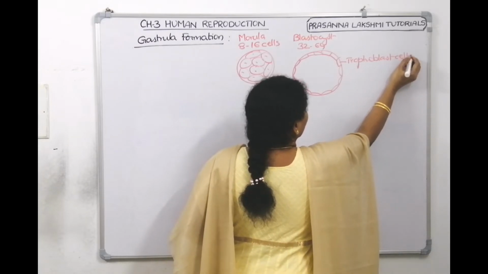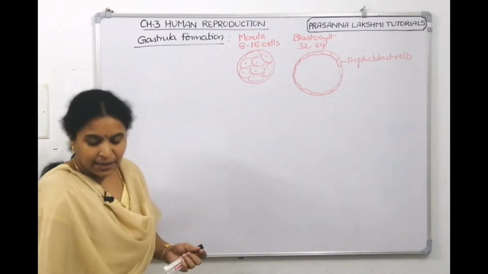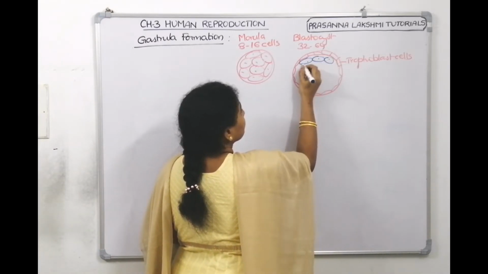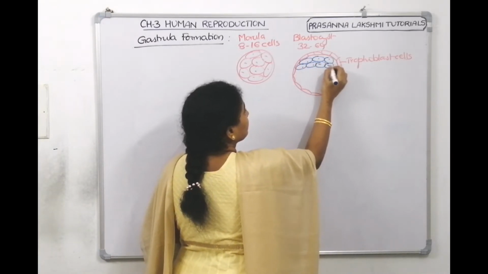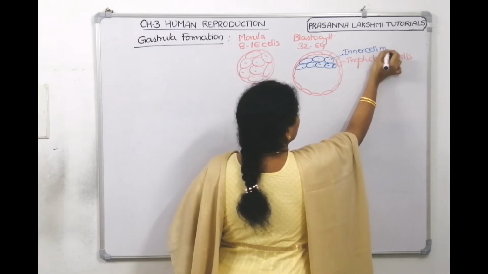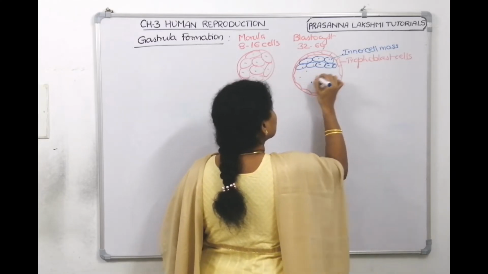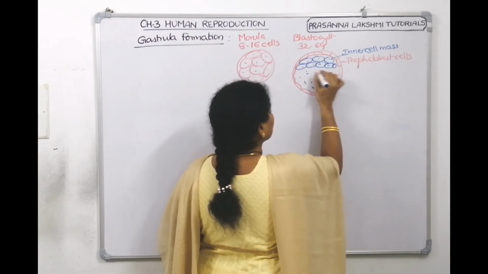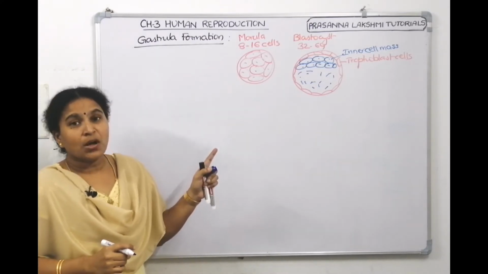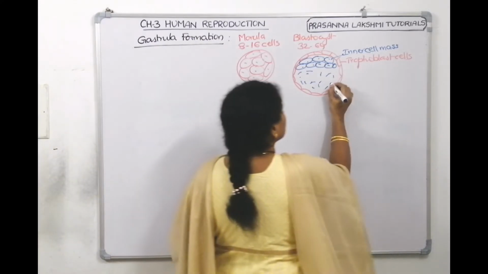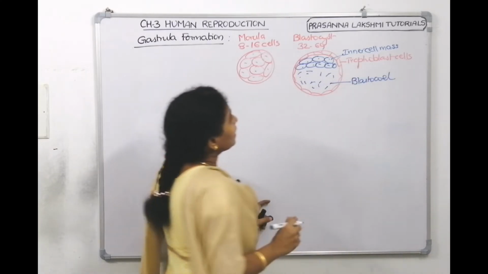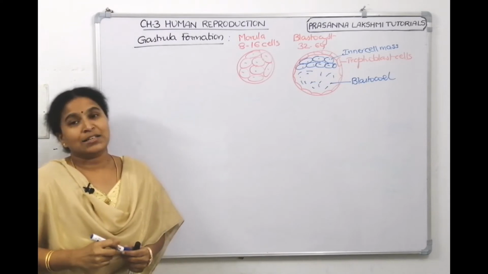And inside we have the inner cell mass. Within this is a nutritive tissue fluid which is rich in nutrition. What is this space called? Blastocele. Such a structure is called blastocyst.